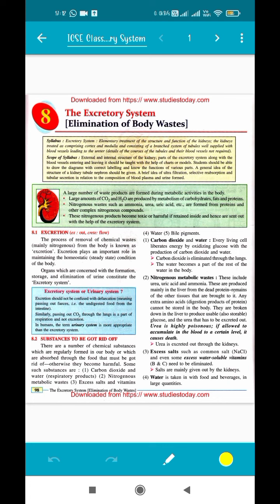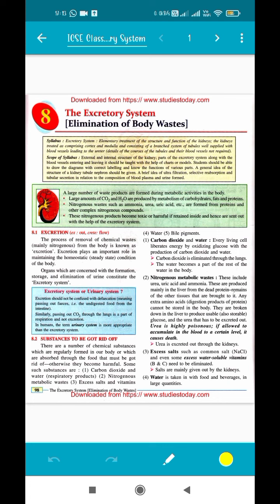So what are the substances which need to be removed? Like I told you, carbon dioxide and excessive water vapor, which are removed in the form of gas through our body. Next are the nitrogenous wastes, which are purified by our kidneys and then removed in the form of urine or feces. Next we have excessive salts and vitamins and other ions which are not essential in our body; that is also removed by urination itself. Excessive water and bile pigments, the pigments in the bile juice which is present in our liver, which are in excess and not required in our body, are also removed.